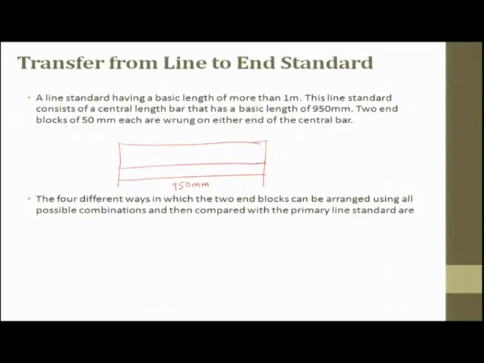So, this is a center bar, and on either side we are wringing 2 blocks. So, these are the 2 blocks. Now this is 950 millimeter, this is the central length bar.